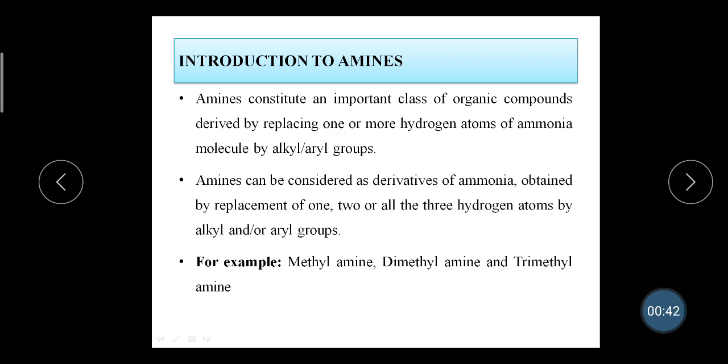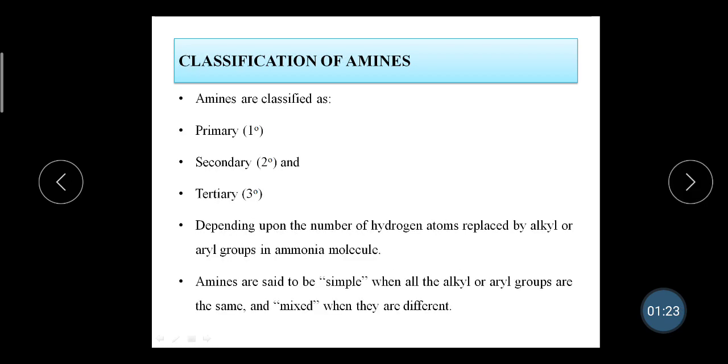Amines constitute an important class of organic compounds derived by replacing one or more hydrogen atoms of the ammonia molecule by alkyl or aryl groups. Amines can be considered as derivatives of ammonia obtained by replacement of one, two, or all three hydrogen atoms by alkyl and aryl groups. Examples of these amines include methylamine, dimethylamine, and trimethylamine.